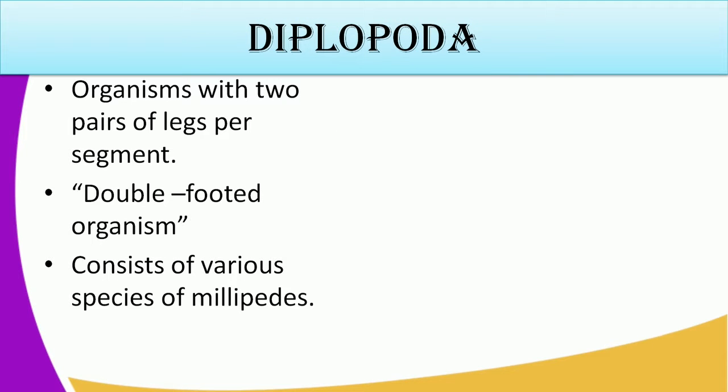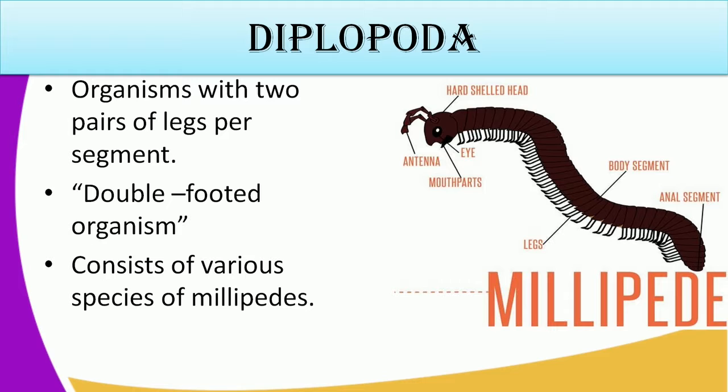So what are the main characteristics of Diplopoda? These are organisms with 2 pairs of legs per segment. Di means 2. Looking at our illustration there, every segment has 2 pairs of legs. So they are also called double-footed organisms. We have various species of millipedes.